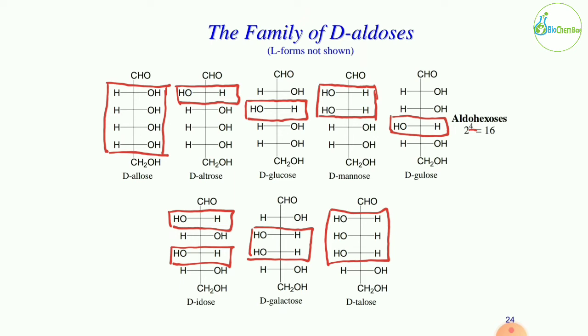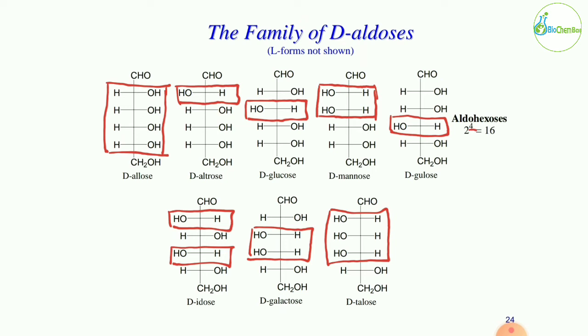So the first one is D-allose. You have to remember all the names: allose, altrose, glucose, mannose, gulose, idose, galactose, and talose, right? So the first one is allose. Again, we are only going to look at the D forms. You have to do the L forms by yourself. L forms are just mirror images of those, right?